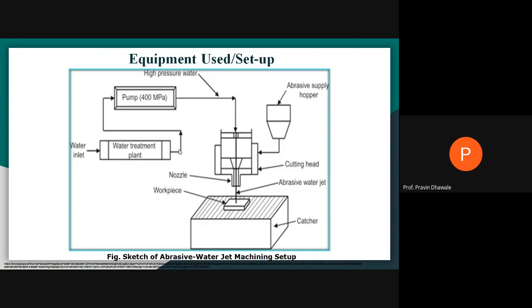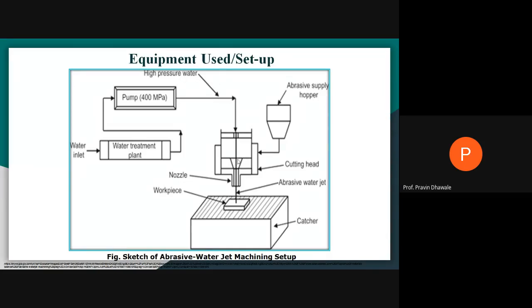This water treatment plant will purify the water, reduce its hardness, and that water will be passed to this pump. What is the use of the pump? The pump will increase the pressure of the water up to 400 megapascal. So at the inlet of the pump, low pressure water is there, and at the outlet of the pump, you are getting high pressure water.